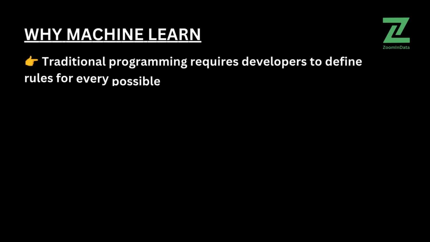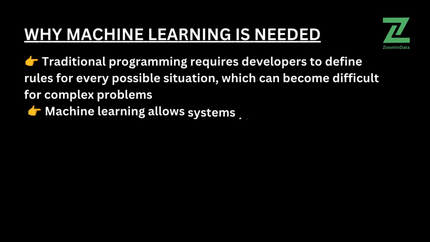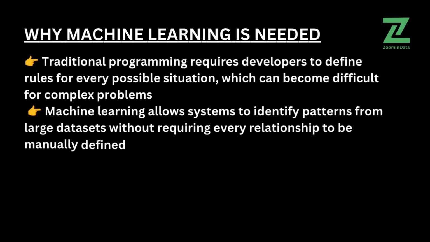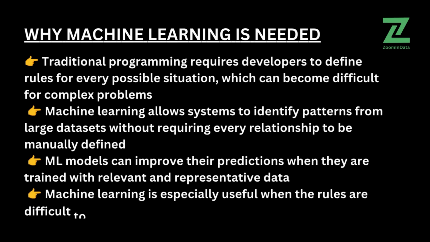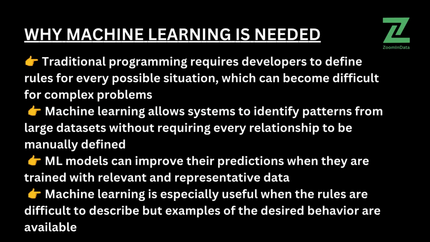Traditional programming requires developers to define rules for every possible situation, which can become difficult for complex problems. Machine learning allows systems to identify patterns from large datasets without requiring every relationship to be manually defined. ML models can improve their predictions when they are trained with relevant and representative data. Machine learning is especially useful when the rules are difficult to describe, but examples of the desired behavior are available.